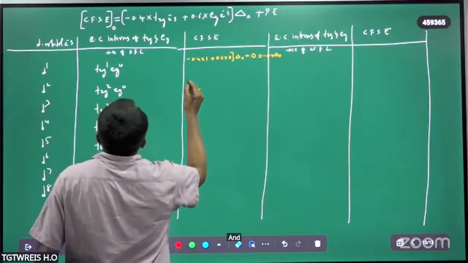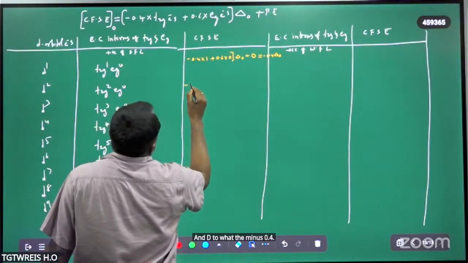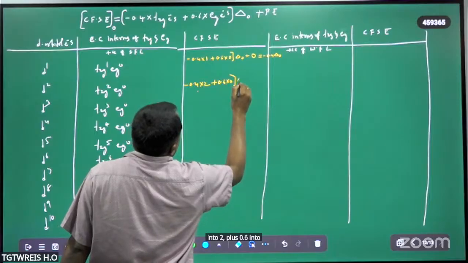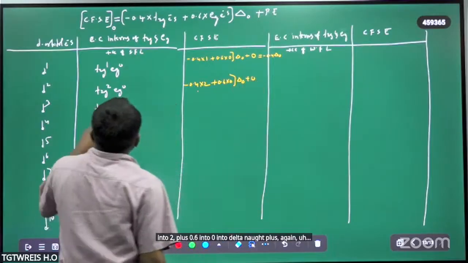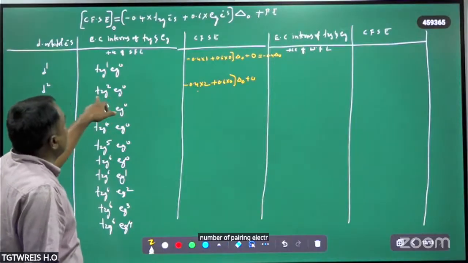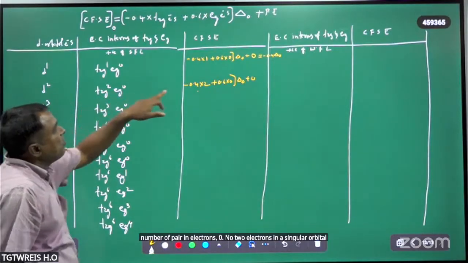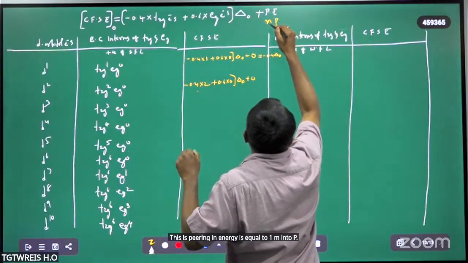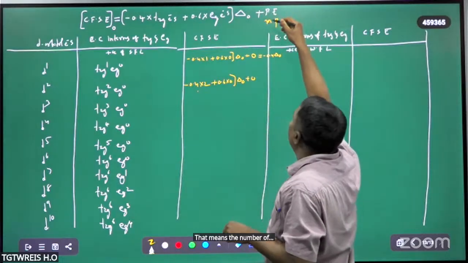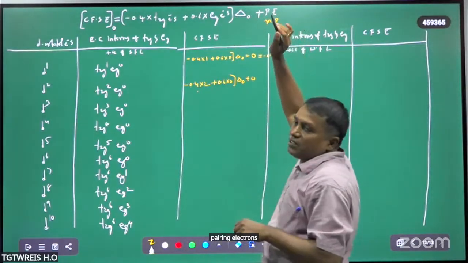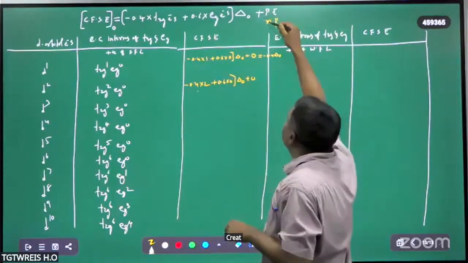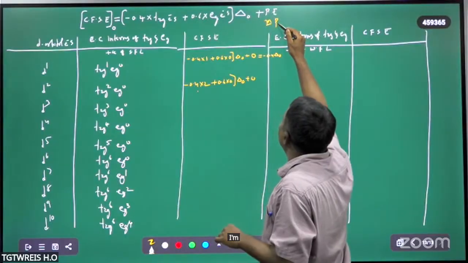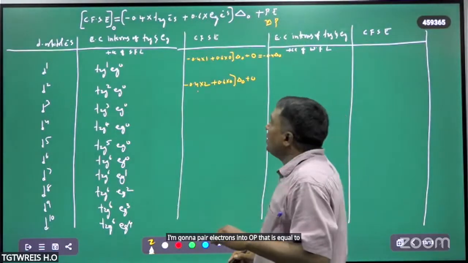And for d2: minus 0.4 times 2 plus 0.6 times 0, times delta naught, plus again the number of pairing electrons, 0. No two electrons in a single orbital in this case also. Therefore the pairing energy is m times P, where m is the number of paired electrons and P is the pairing energy, which gives the total pairing energy.